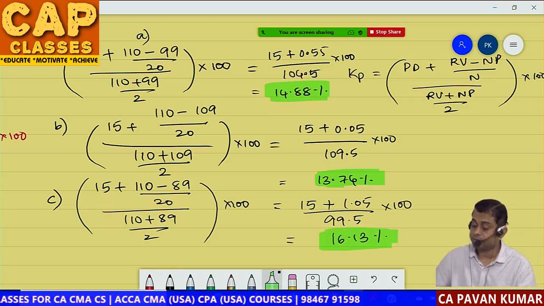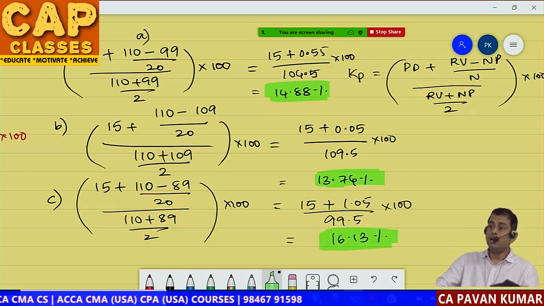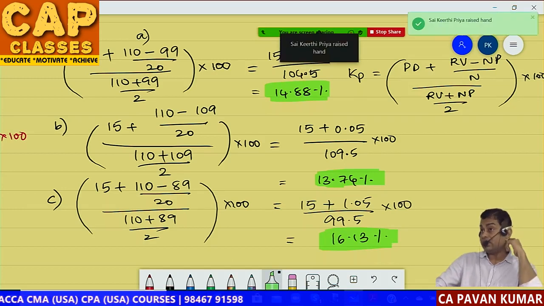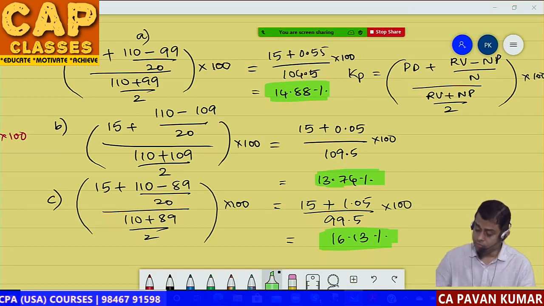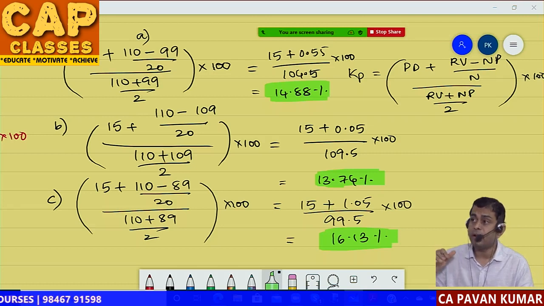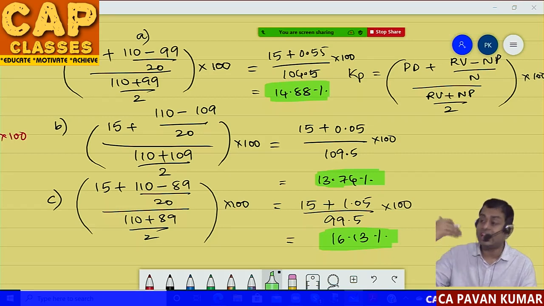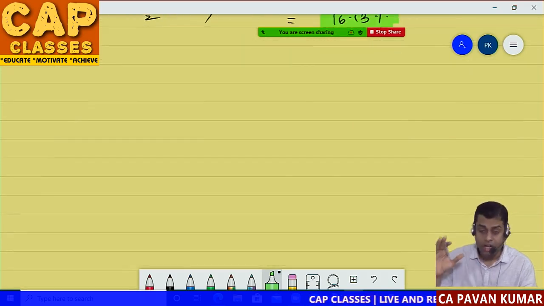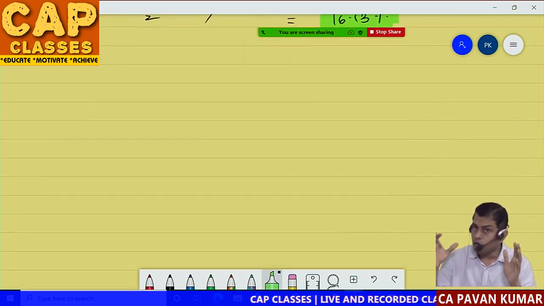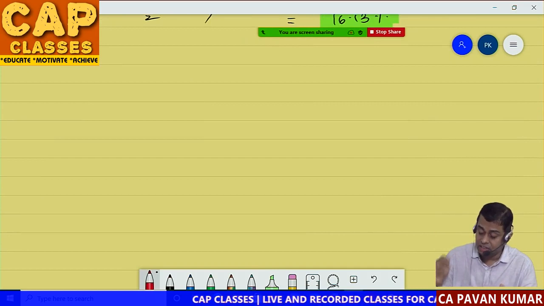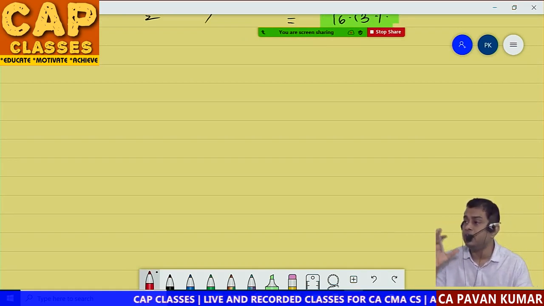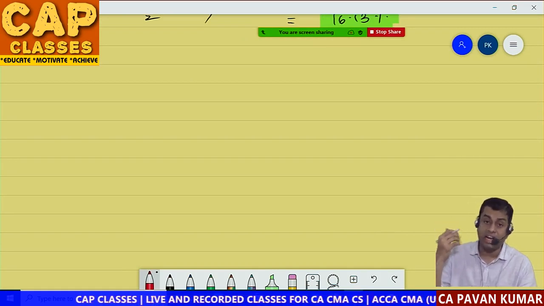These are the answers. Okay, so how many of you got these answers? Tell me. So guys, so far we have completed cost of debt and cost of preference share capital. Now we need to move on to the next level, which is cost of equity share capital, which is very conceptual, interesting, not complex, easy, but it has a lot of brainstorming, lot of thinking, lot of logic and calculations.